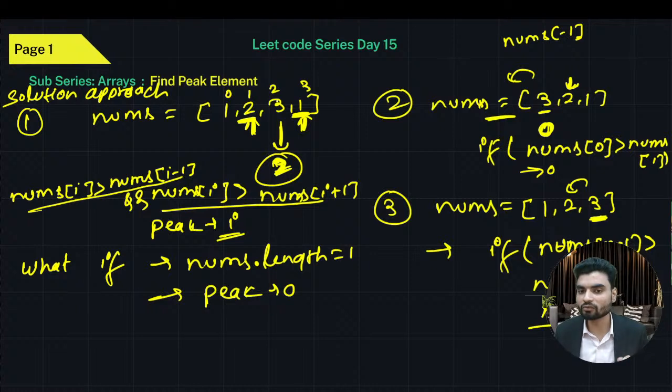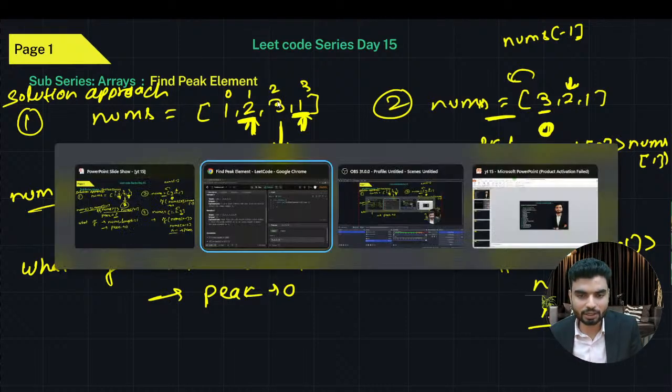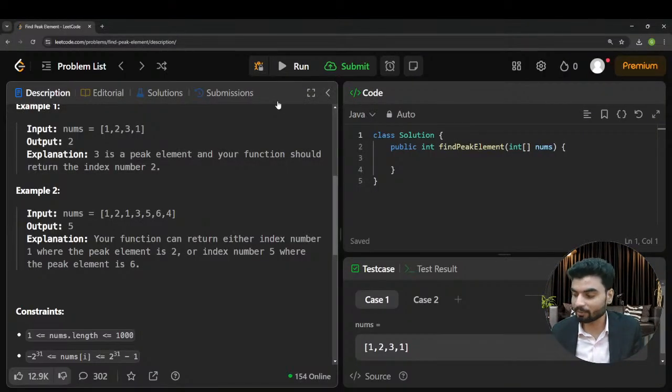But I'll tell you, if you write this solution, why this is not applicable. You'll understand. I'll write the code for you. You'll understand that we can also make this as a solution, and this will work fine on LeetCode. But again, this is not an applicable solution. But why? The question is why.